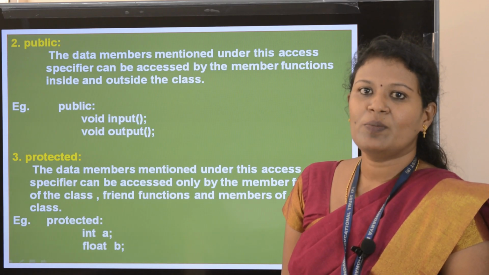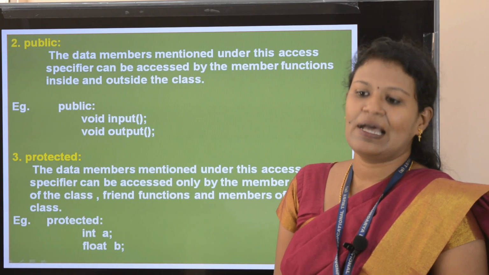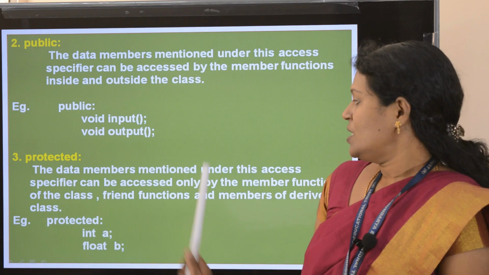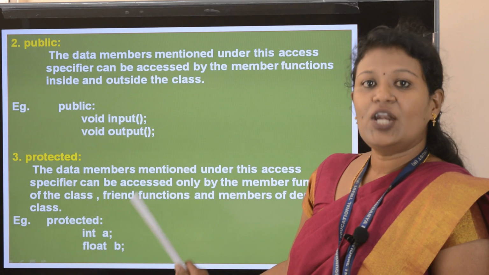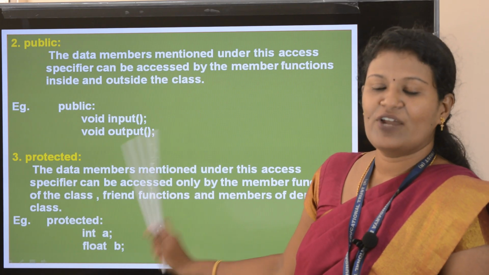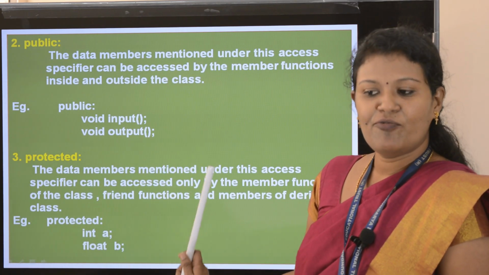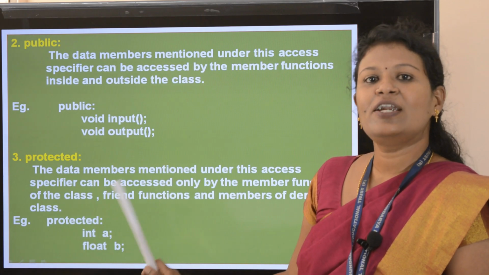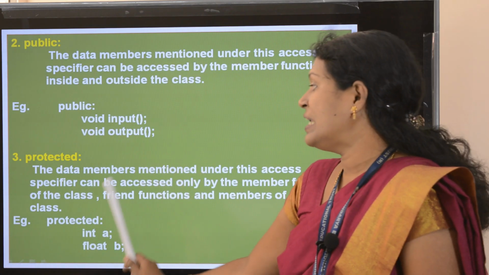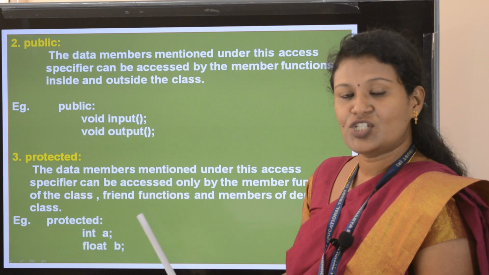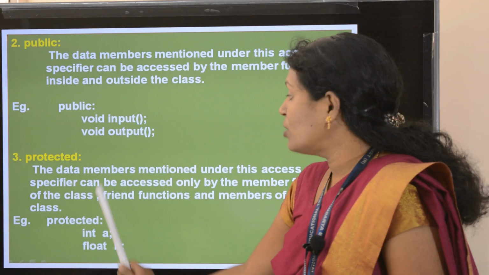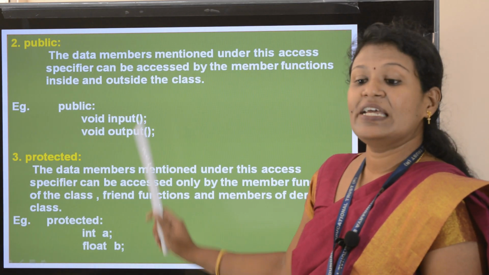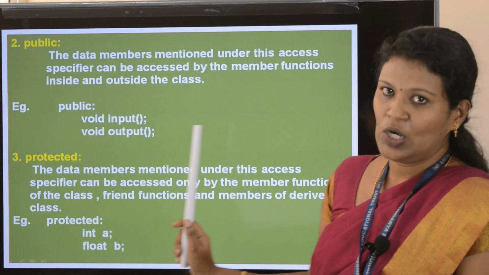I will say what you mean by friend function and derived class. Friend function means a friend, it is a non-member function. Friend is a non-member function that is a friend of a class. In detail about this friend function, you will be studying in the next chapter, that is function overloading.